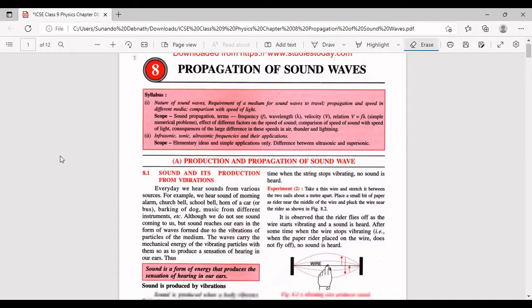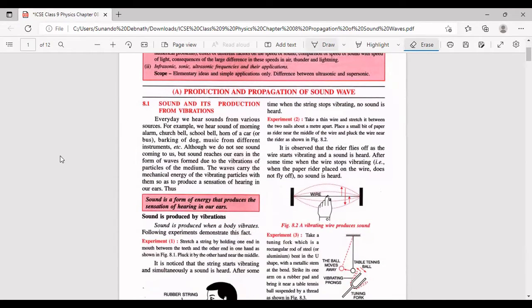What is sound? Basically, sound is a form of energy. So here goes the first important thing, which is the definition of sound. Sound is a form of energy that produces sensation of hearing in our ears. Okay, so this is the definition of sound. It can come in your exam. You must learn the definition. Sound is a form of energy. All right, and what does it do? It produces the sensation of hearing.